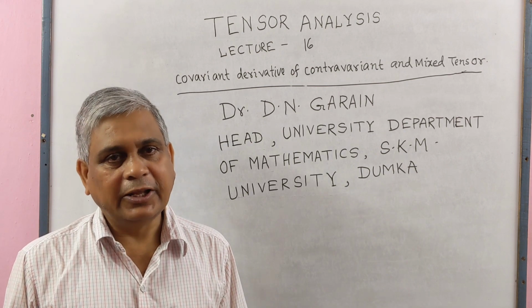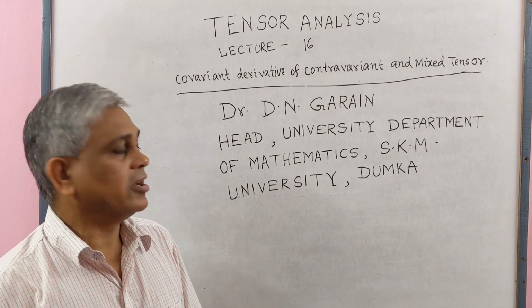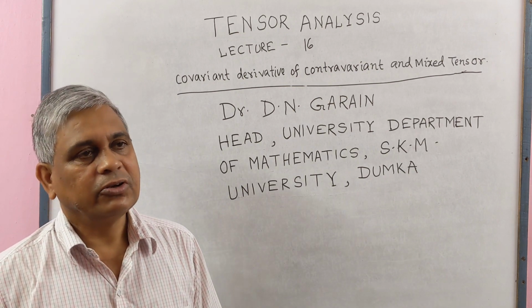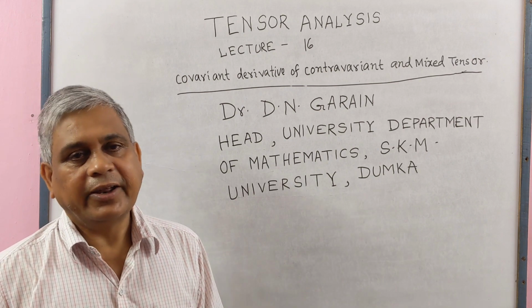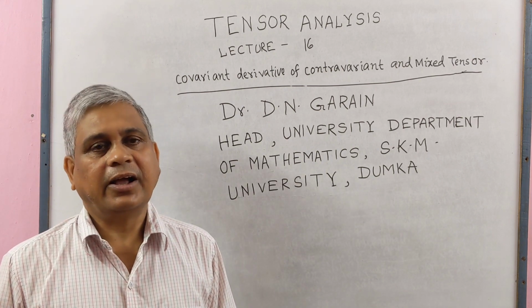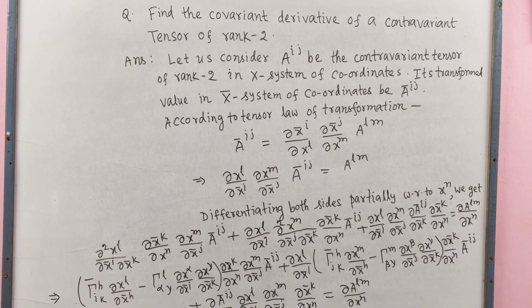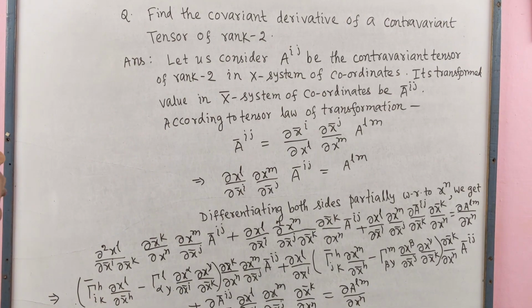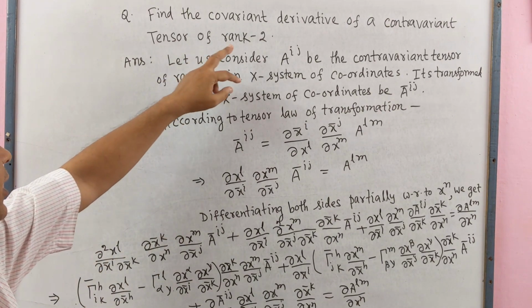Today I will deliver lecture on tensor analysis, lecture number 16, in which we will discuss covariant derivative of contravariant tensor and mixed tensor. Now the question is, find the covariant derivative of a contravariant tensor of rank 2.